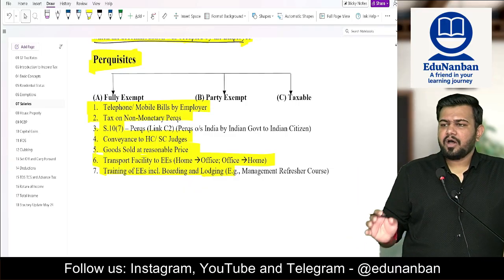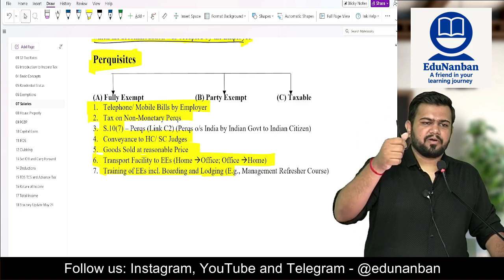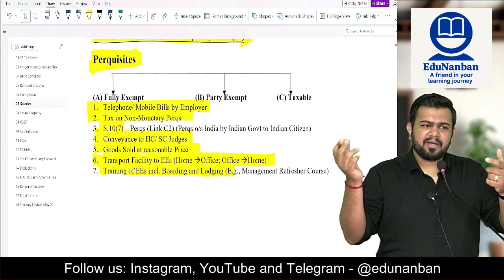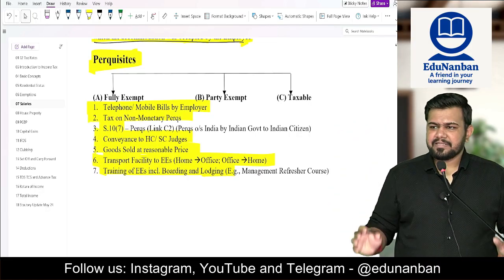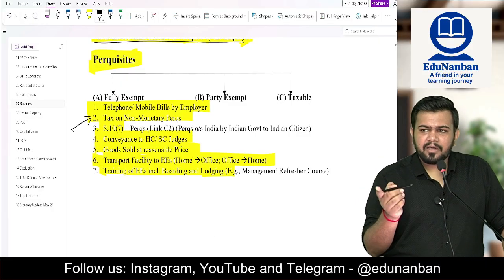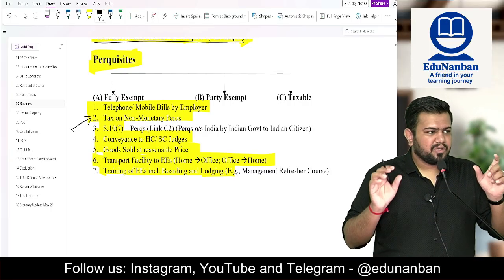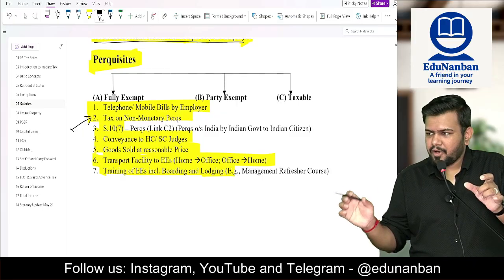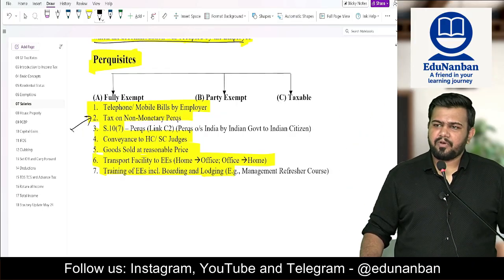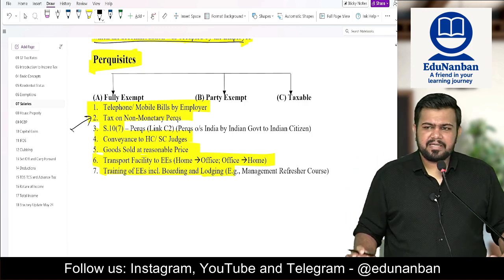Then tax on non-monetary perquisites. If tax is paid by the employer on non-monetary perquisites, then such tax is a benefit to the employee, but still it is exempt. But listen here, since it is exempt here, it is not allowed as deduction in PGBP. So tax paid on non-monetary perks of the employee is exempt in the hands of the employee and disallowed in the hands of the employer. So the employer cannot claim it as expense and the employee need not treat it as income.